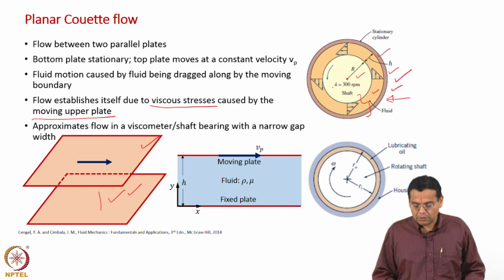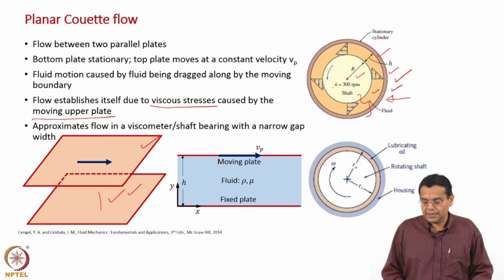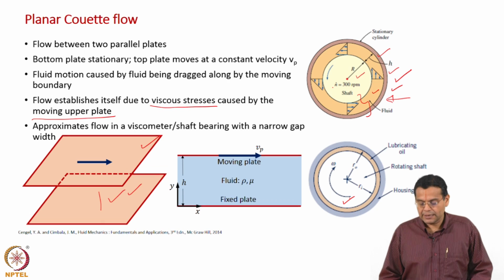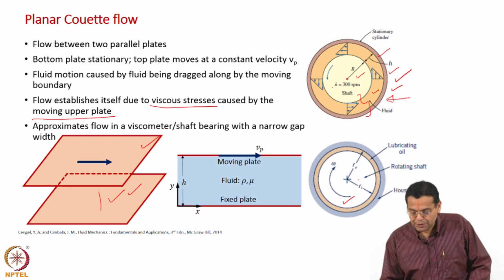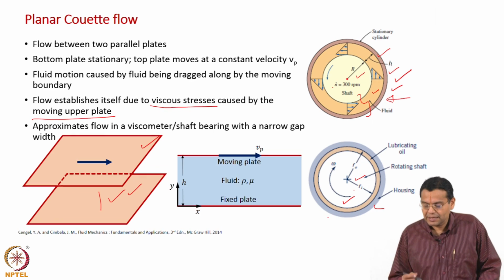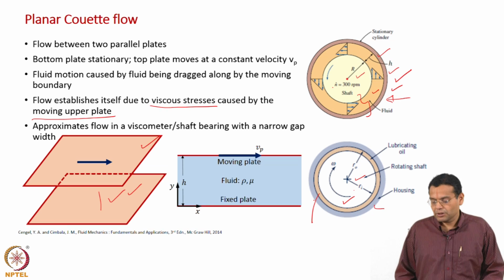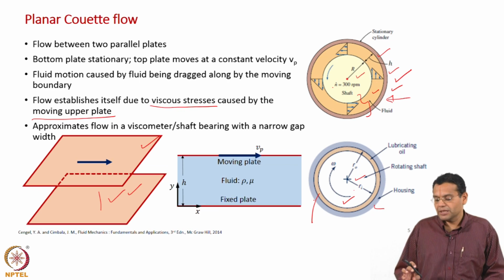That is in the field of instrumentation or measurement. What is the other example, more of an engineering application? It is the example shown here, which is a shaft bearing. What does a shaft bearing mean? You have a rotating shaft here, and a housing which is similar to a stationary cylinder, and then you have lubricating oil. Of course, this is almost always a highly viscous oil, so that the friction is reduced between the rotating shaft and the housing.